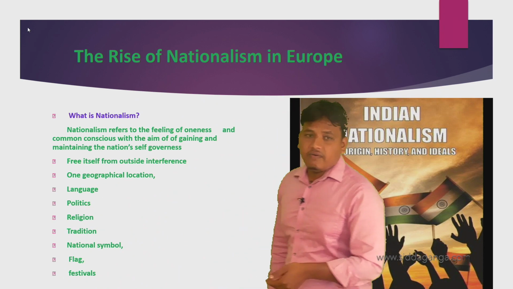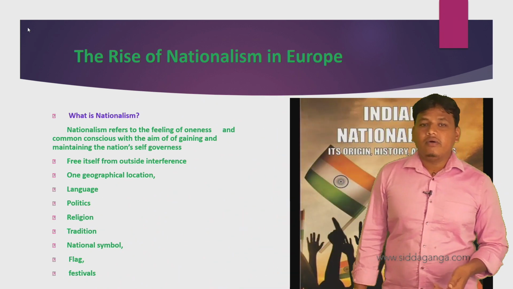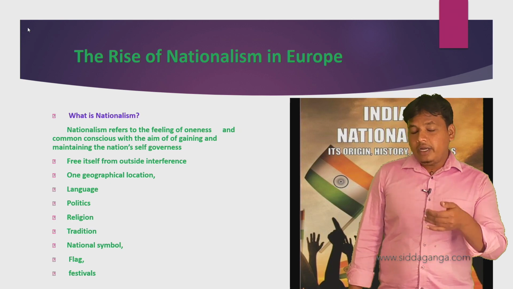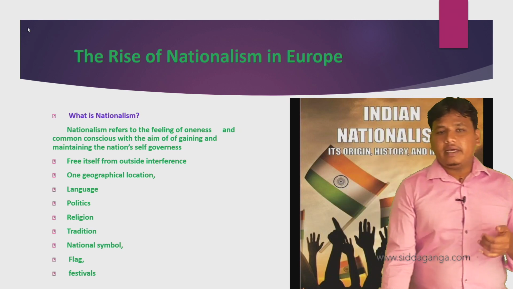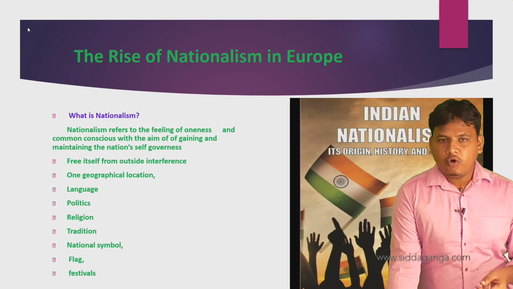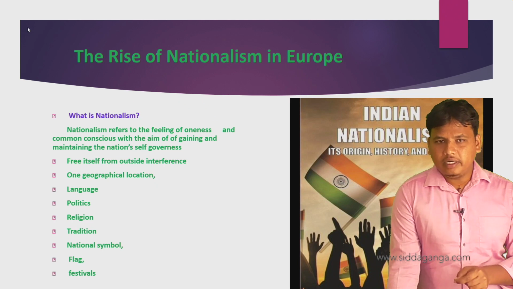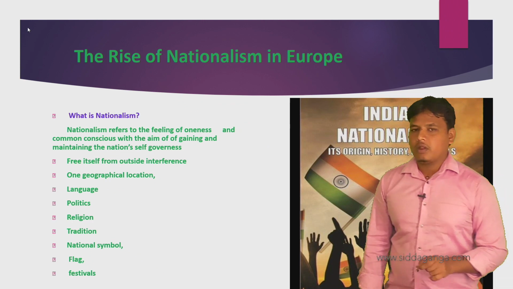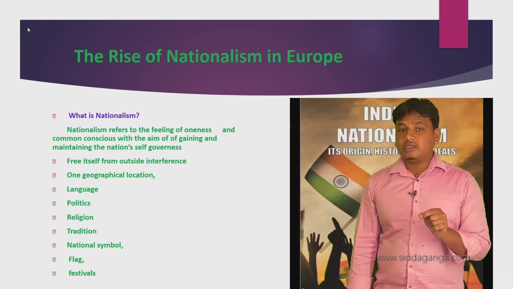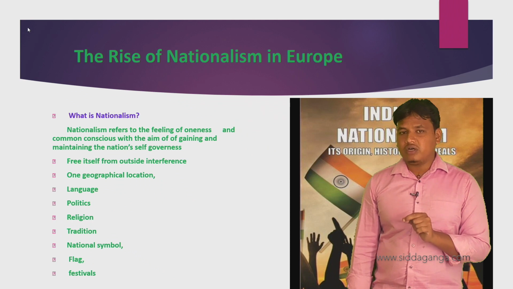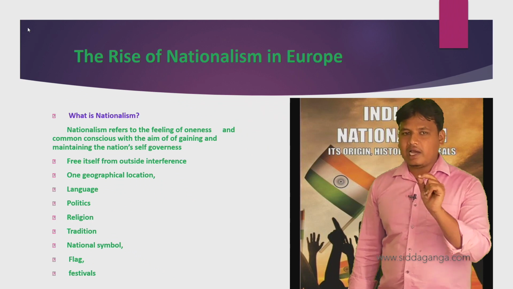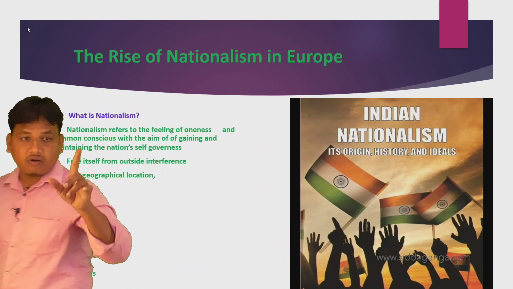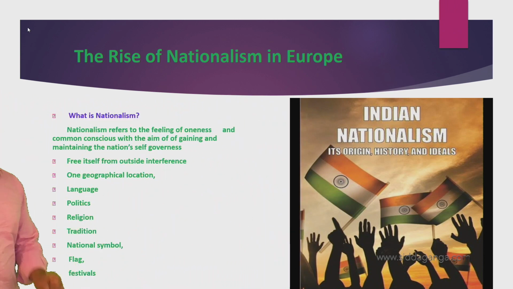Before 1947, when India had not become free, India was under the control of England, which means the British. One geographical location: India is one geographical location, with a total area of about 3,287,000 square kilometers. One language: we use many languages in India, but we are one nation. That is unity in diversity.